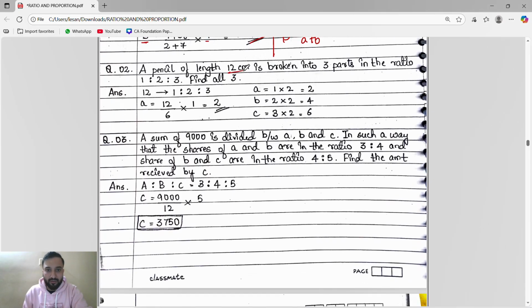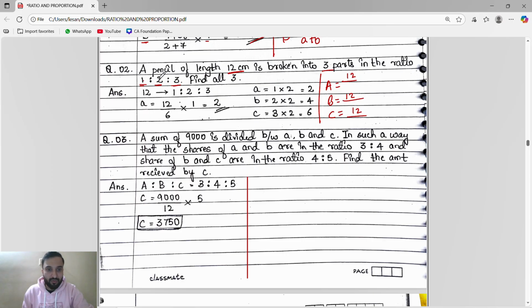Now, a pencil of length 12 cm is broken into 3 parts in the ratio 1:2:3, meaning 3 ratios are given. So the number will be divided into 3 parts, part A, part B, part C. For finding each part, we take the number divided by sum of ratios.